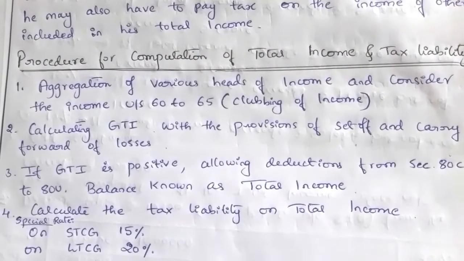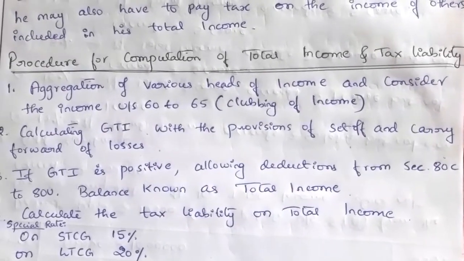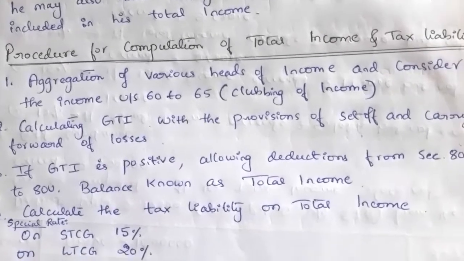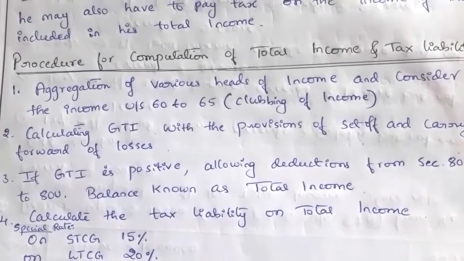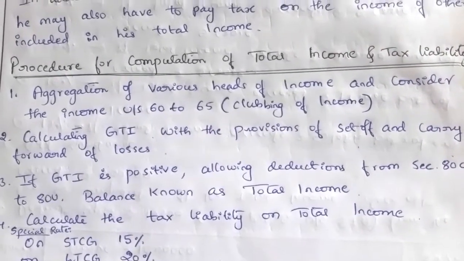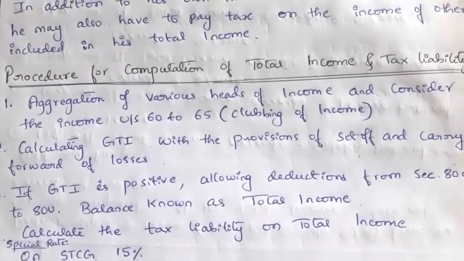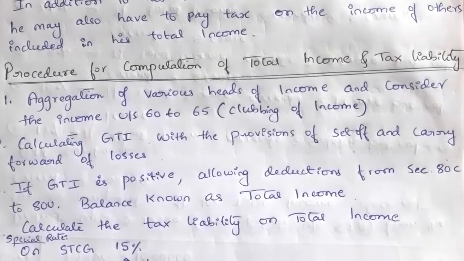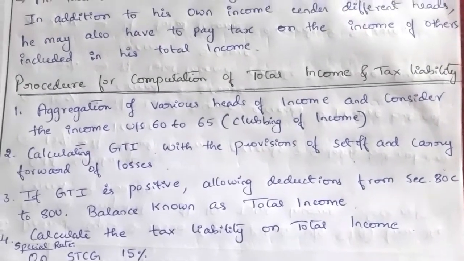And next we'll see the procedure for computation of total income and tax liability. Under that, the first procedure is aggregation of various heads of income and considering the income under section 60 to 65. That is nothing but clubbing of income. Here, aggregation of various heads of income means we have to compute the various heads of income.